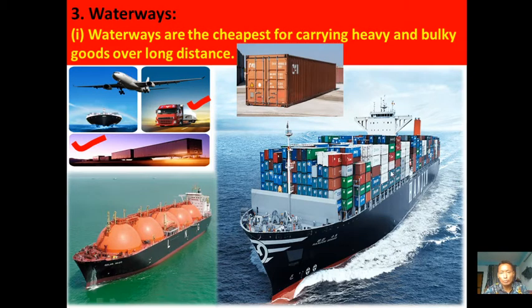Most of the international trade between countries is done with the help of seaports. Exports and imports of the world are done through seaports. That means seaports are sometimes called the gateway of international trade. This one is the cargo ship and this one is the oil tanker. These are ships used for carrying oils like petroleum and gases from one place to another.